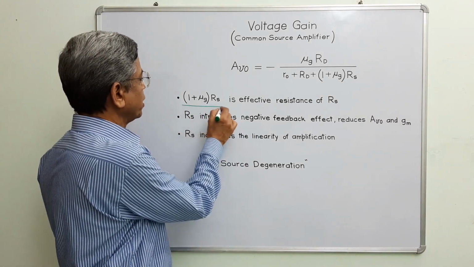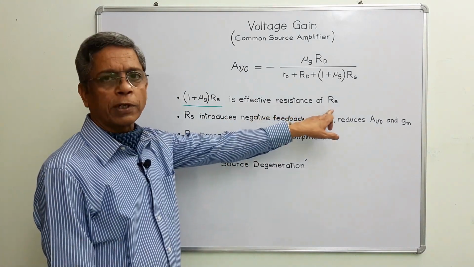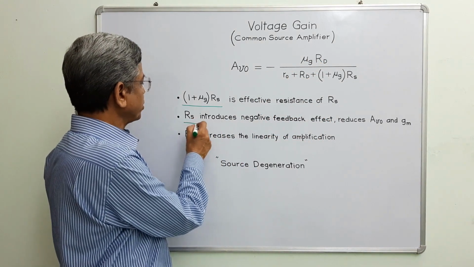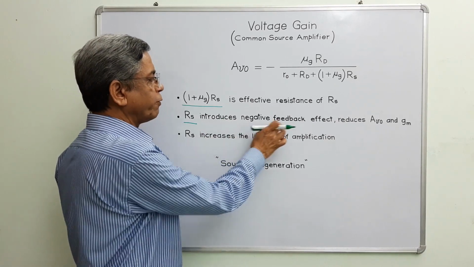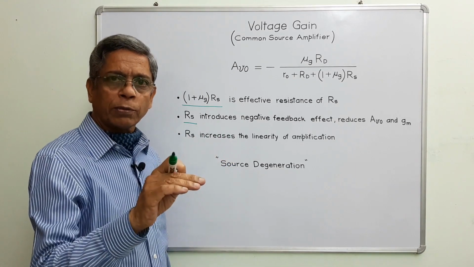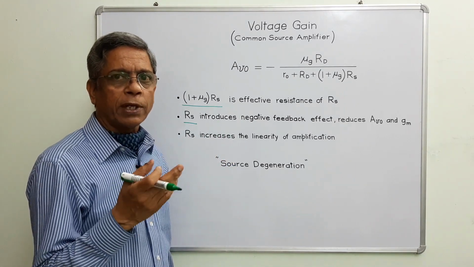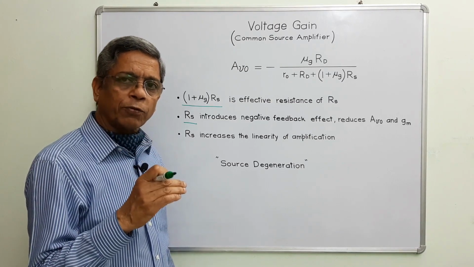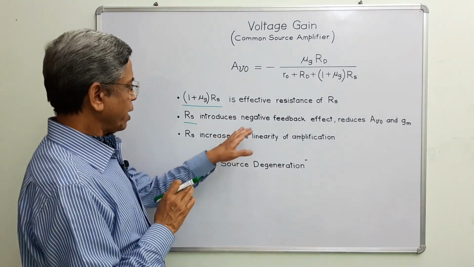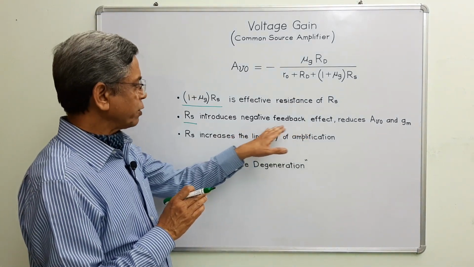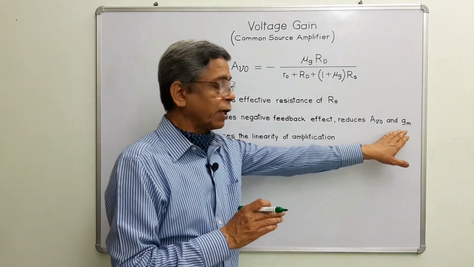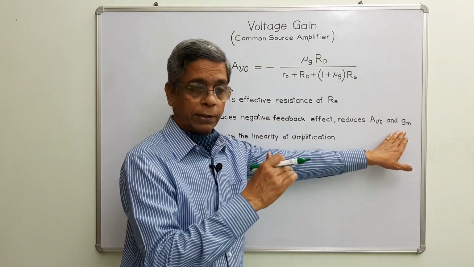This factor is the effective resistance of source resistor Rs, which is connected between source and ground, and this source resistor introduces a negative feedback effect. I explained earlier also, in this case we don't use a bypass capacitor. That means there is no AC signal ground. In this case, one potential difference will be created across Rs, which will provide the negative feedback effect. And because of the negative feedback effect, this open circuit voltage gain will reduce and the transconductance of the amplifier also reduces.